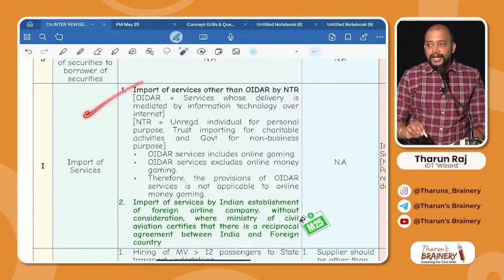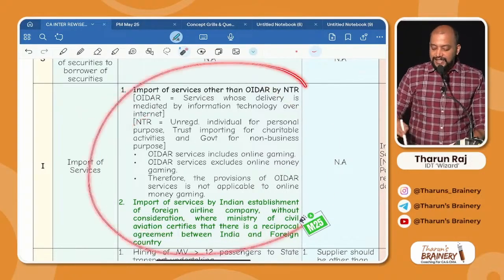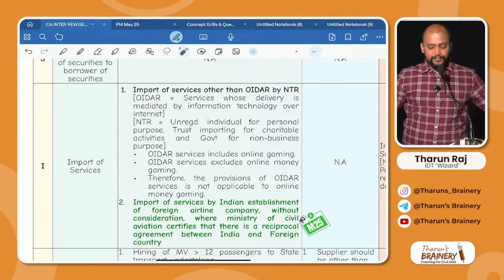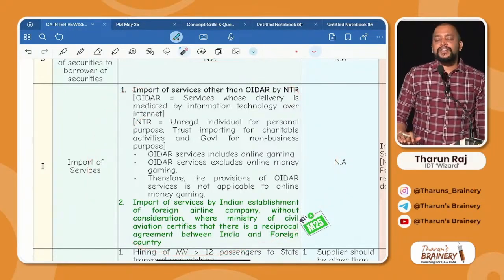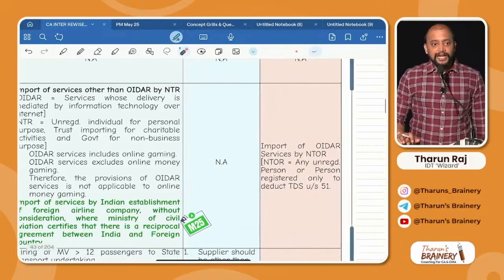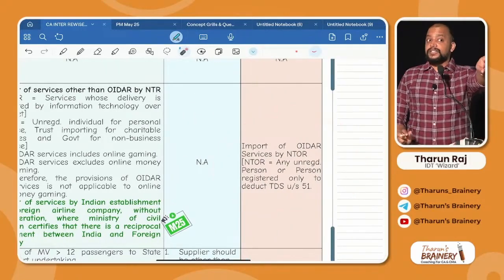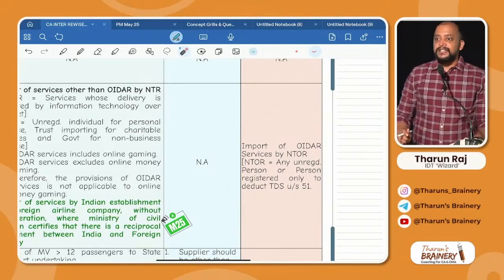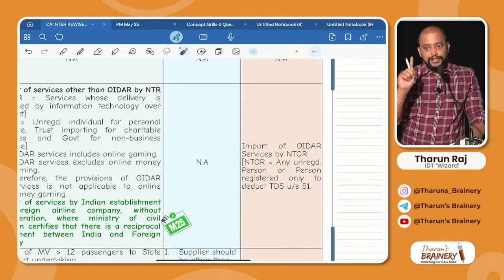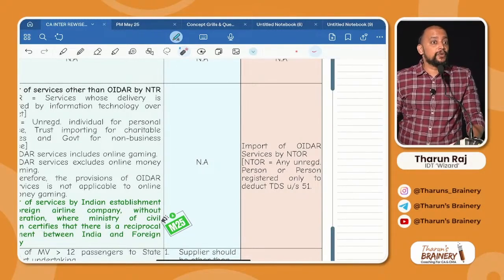What is the meaning of OIDR? What is the meaning of non-taxable recipient? Everything we already discussed, but this is just a connection to that. Okay. Next, do we have any condition for RCM? No, we don't have any condition for RCM. Any non-applicability of RCM? Don't see there. You tell me, what is the one place? Generally, import of service is RCM, but I told you one place it will come under FCM. What is that?